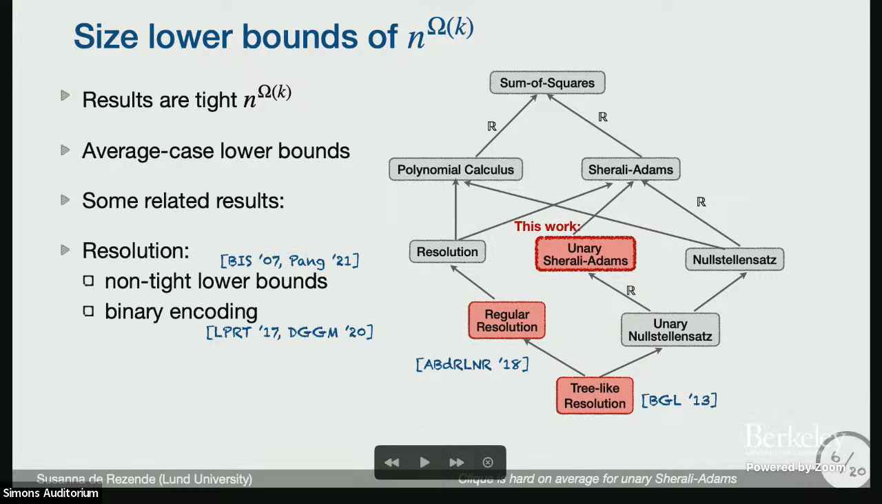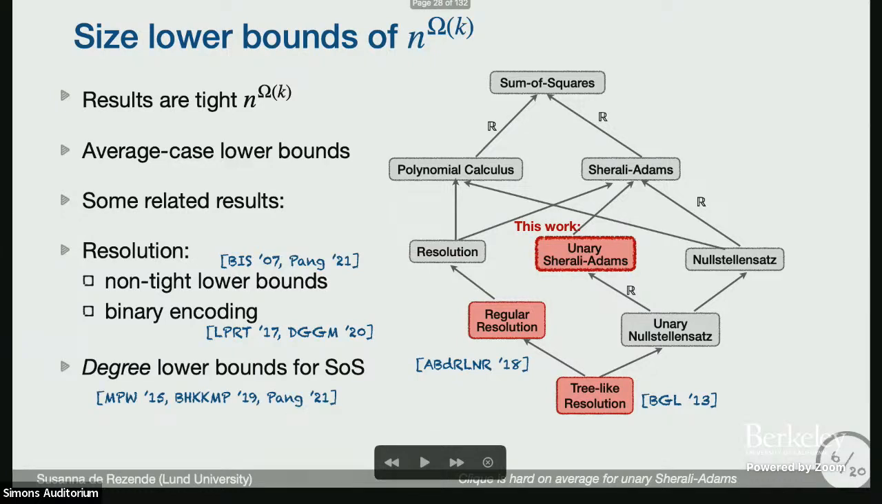Here, just to mention some related results. For resolution, we do have other results which follow from a width argument, but they're not tight. They're not really n to the k, so I'm not mentioning them too much here. For a specific encoding of clique, it's easier to prove lower bounds, and we also have lower bounds even for Res(k). There are also degree lower bounds for sum of squares in the average case, but not size. So in terms of tight size, that's all we have.